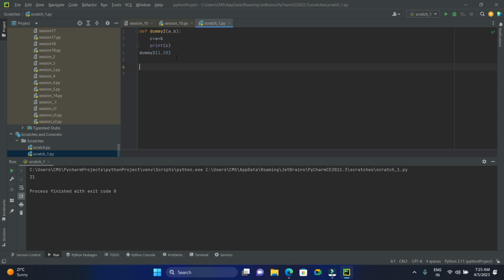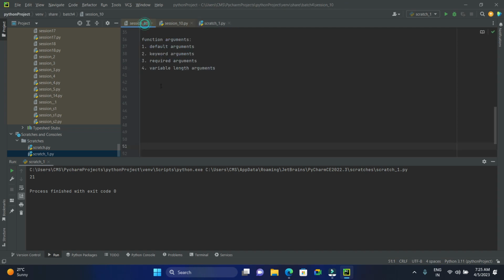We'll see now. What is a default argument? A default argument is a kind of argument. First one, a default argument is a kind of parameter or an argument that takes a default value, if no value is supplied for the argument when the function is called. I'll tell you what it is.